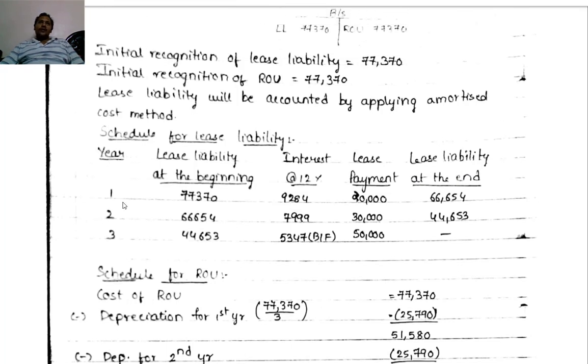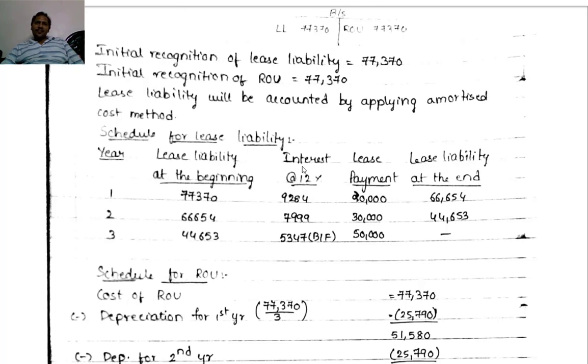Now, year 1, liability starts with 77,370. At the beginning of year 1, we have a liability of 77,370 against this particular lease commitment. So, we have committed the lease for the next 3 years. Thereby, our liability is 77,370, the present value of lease payments. It is just like 77,370 we borrowed from a bank or financial institution, our liability.